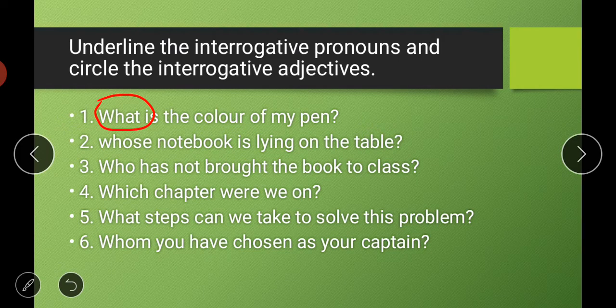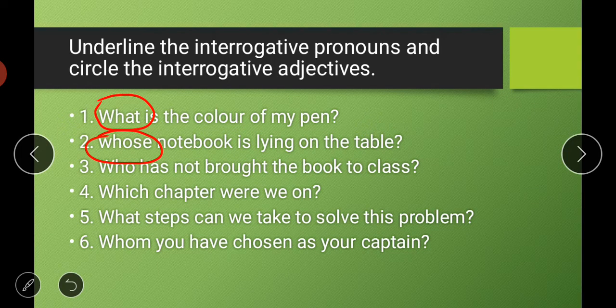Then in the second one, again, whose notebook is lying on the table? The word whose is accompanied by the word notebook. Again, whose is asking a question, and it is describing a notebook. So again whose is an interrogative adjective. We will circle this one also.